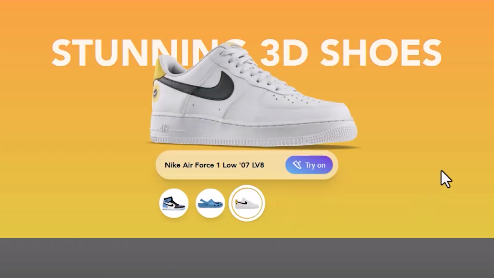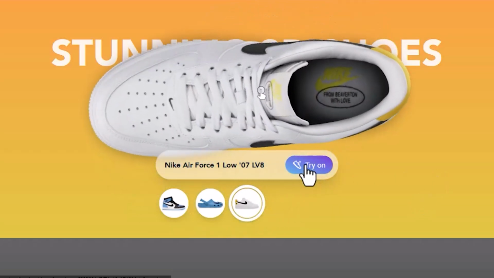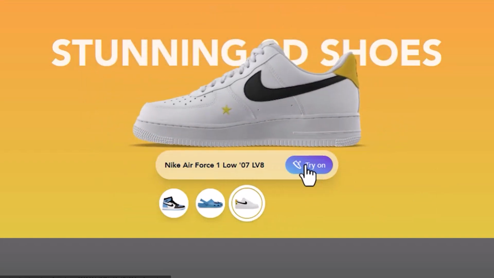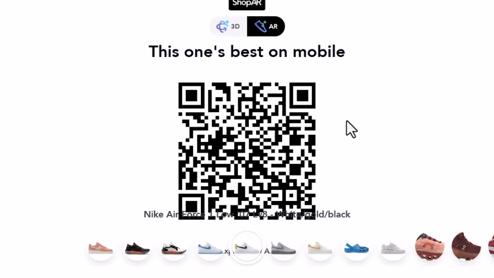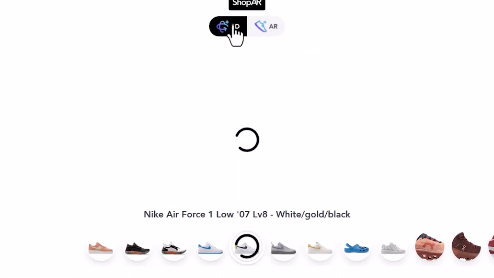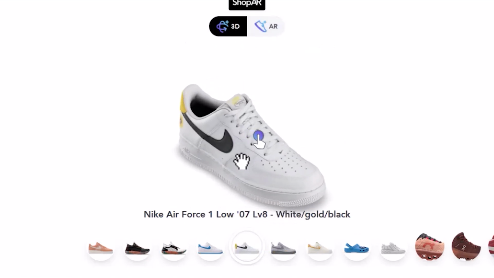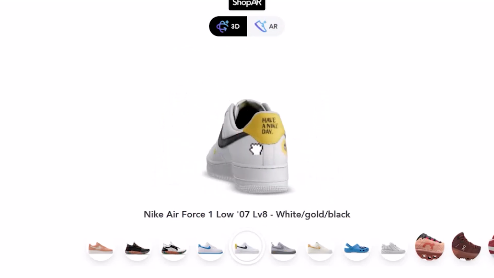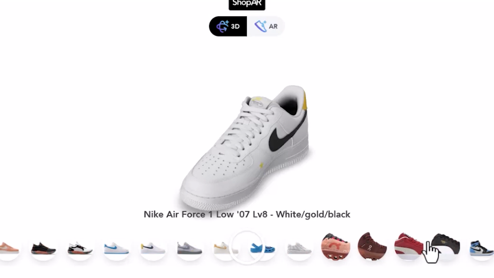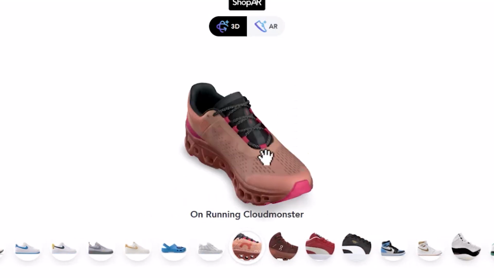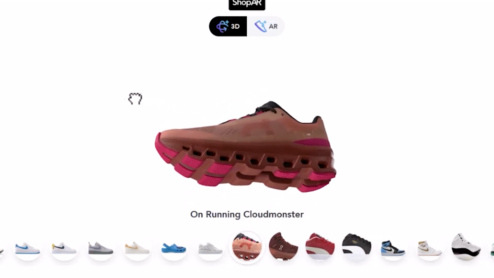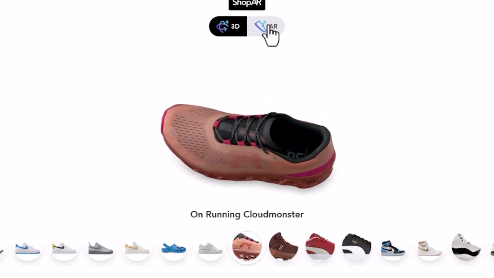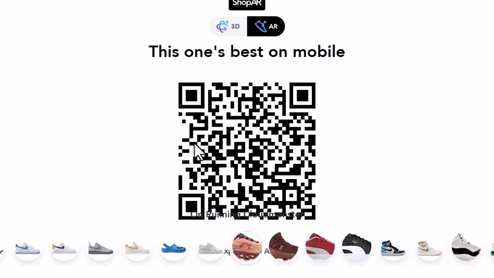Here's how it works. First, you begin by selecting the shoe style you want to try on from the app or website. Next, using your device's camera, DeepAR overlays a realistic 3D model of the shoes onto your feet in real time. You can move around and see how they look from different angles. After that, you can even customize colors and styles to find the perfect match for your outfit. Lastly, you can also scan the QR code to try on the shoes with your own mobile phone.